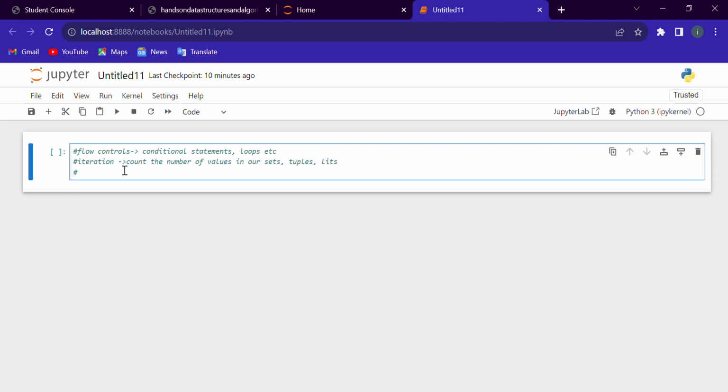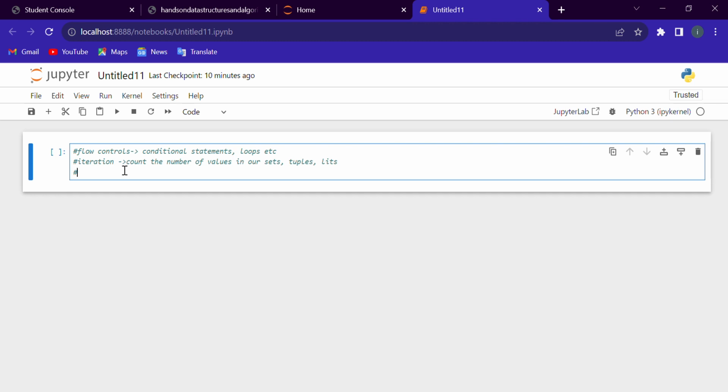The interpreter executes each statement in order until there are no more statements left. So before discussing conditional statements, loops, and iterations, first I'm going to tell you about the basic operators that we use in our conditional statements or in our loops.